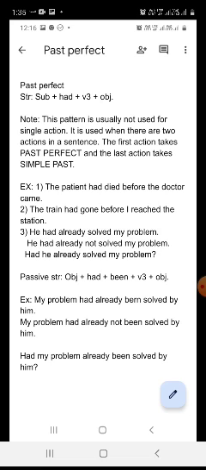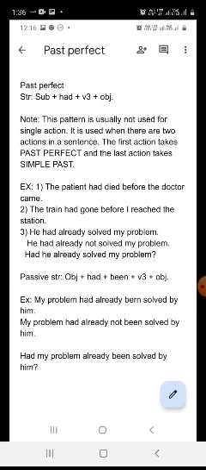Negative: my problem had already not been solved by him. मेरी समस्या उसके द्वारा पहले ही नहीं सुलझाई जा चुकी थी. Interrogative: had my problem already been solved by him? क्या मेरी समस्या उसके द्वारा पहले ही सुलझाई जा चुकी थी. So affirmative, negative and interrogative, I have given the examples of all these things.